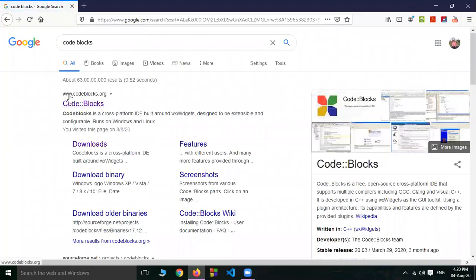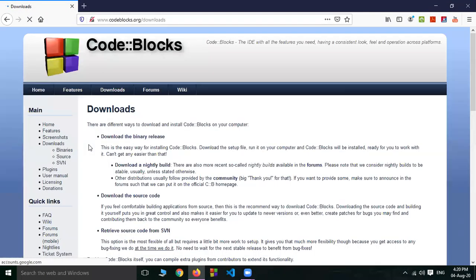Now, this is your website, www.codeblocks.org. Click here on downloads. Now click here, download the binary release.